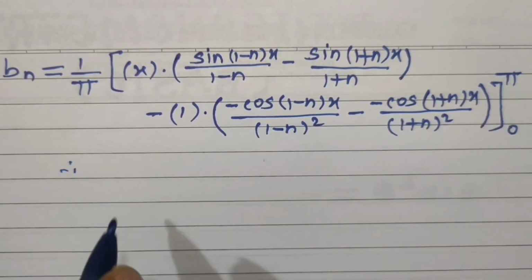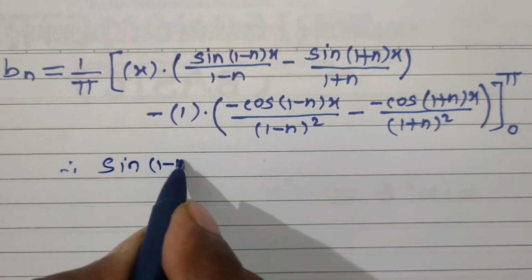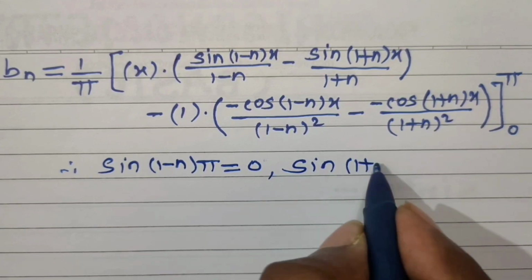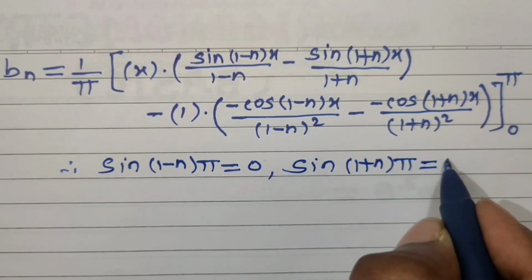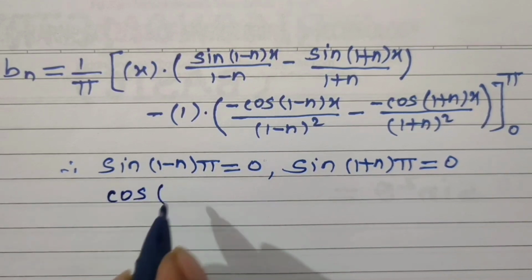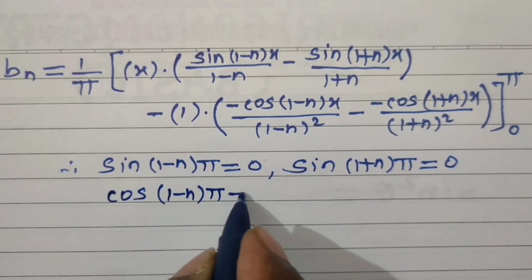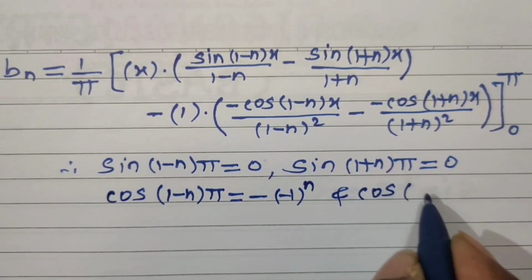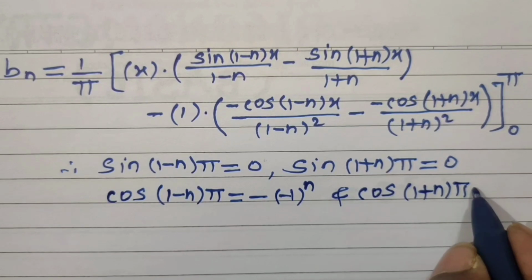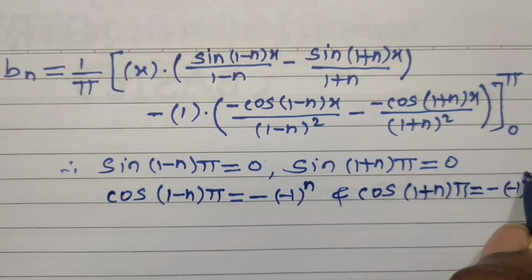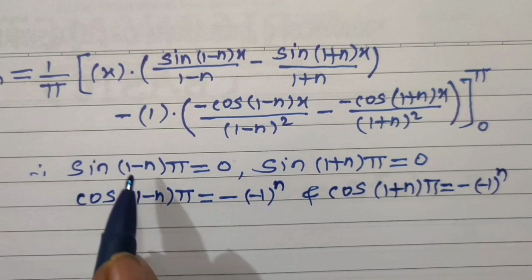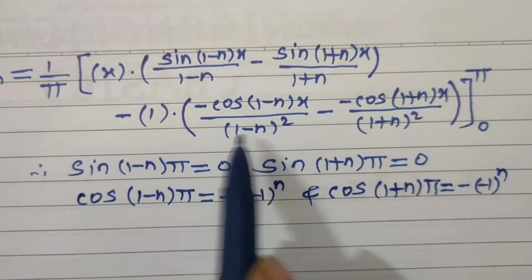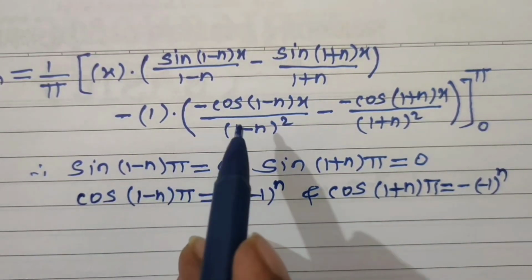Since we know sine of 1 minus n times pi is equal to 0, sine of 1 plus n times pi is also equal to 0, and cos of 1 minus n times pi is equal to minus of minus 1 to the power n, and cos of 1 plus n times pi is also equal to minus of minus 1 to the power n. Now using these values, the first term becomes 0. Now put the upper and lower limits in the second term only.